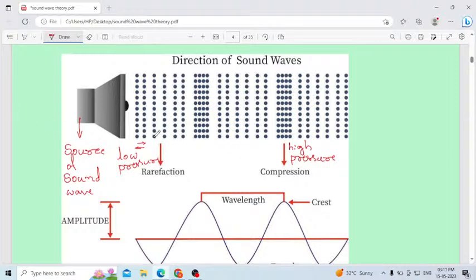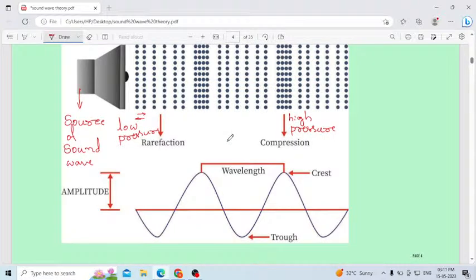In the longitudinal wave, the particles vibrate like this, horizontally, and the wave also moves in the same direction. Therefore, the direction of vibration of the particles and the direction of wave motion are both the same in the case of a longitudinal wave. That you have to remember.